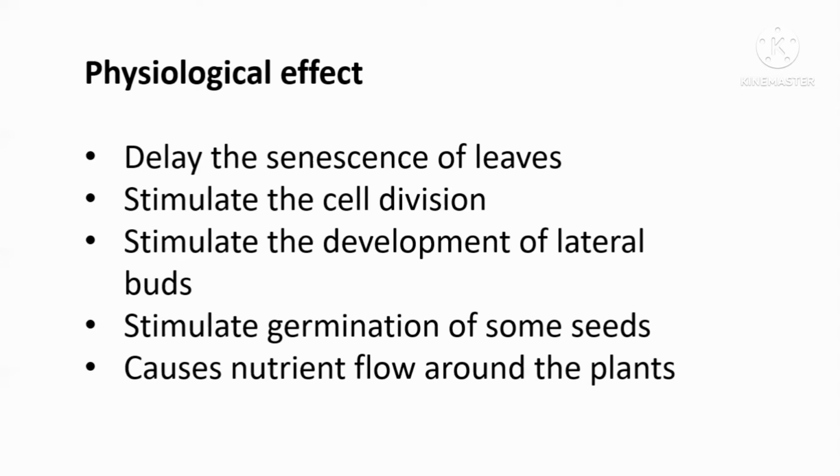The reason for this is that when the leaf is attached to the plant, the cytokinins are available in the plant. Therefore, it delays the senescence process. And when we detach the leaf from the plant, the amount of cytokinin present in the leaf is low. Therefore, the senescence process will happen in a fast manner.